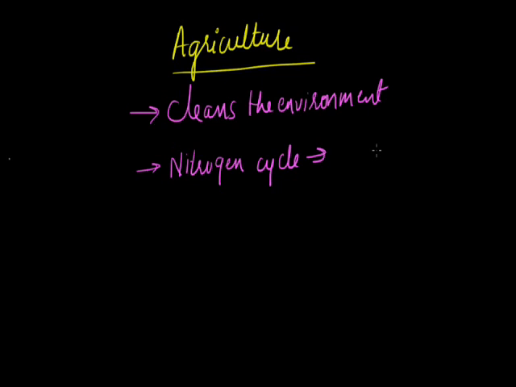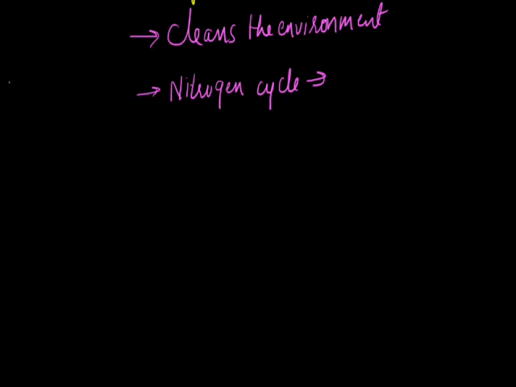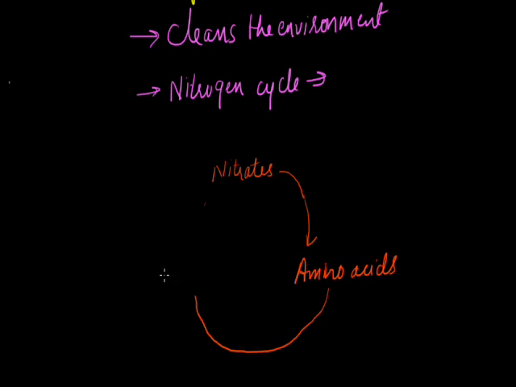Now let me draw this nitrogen cycle. Here I am showing nitrates, then amino acids, then this will give rise to nitrites. Nitrites will again get converted into nitrates.